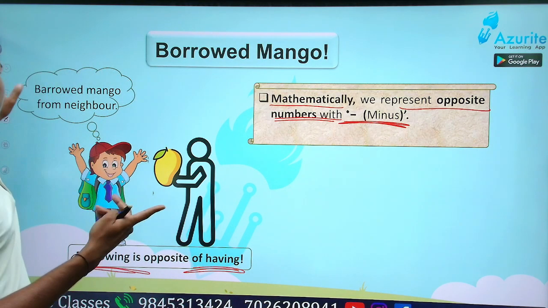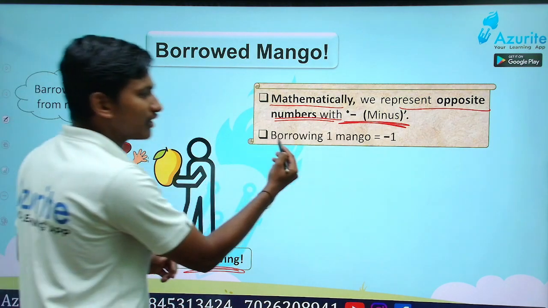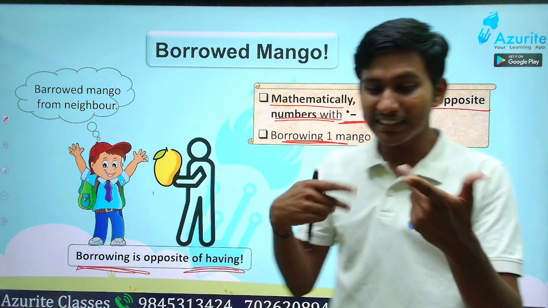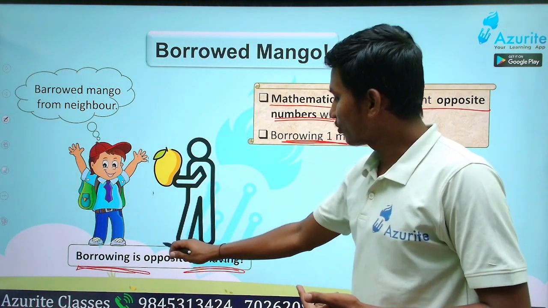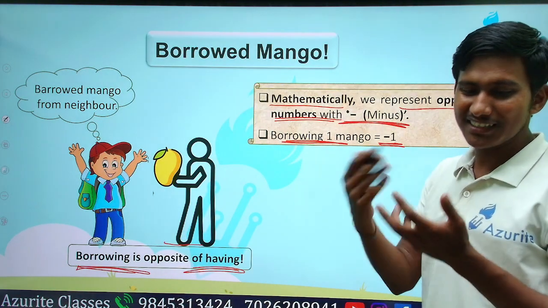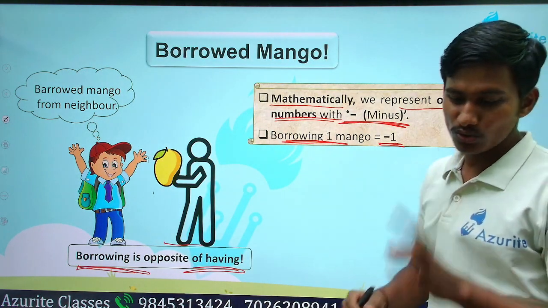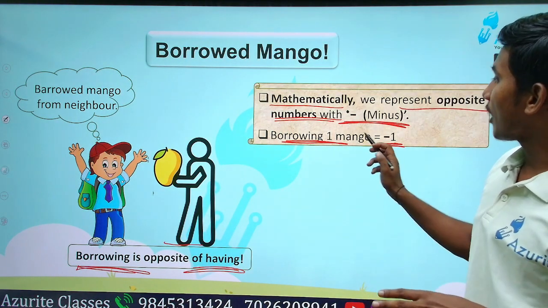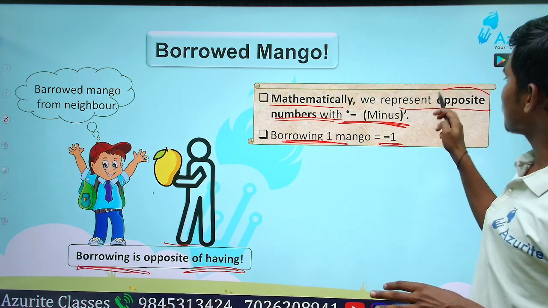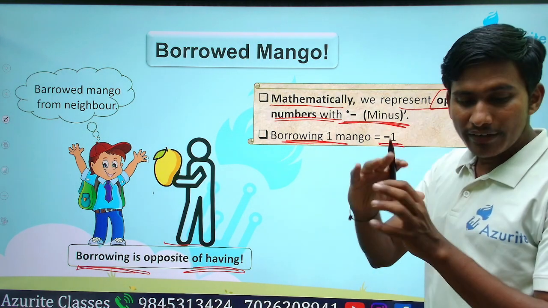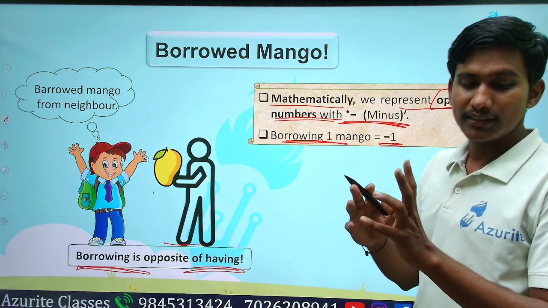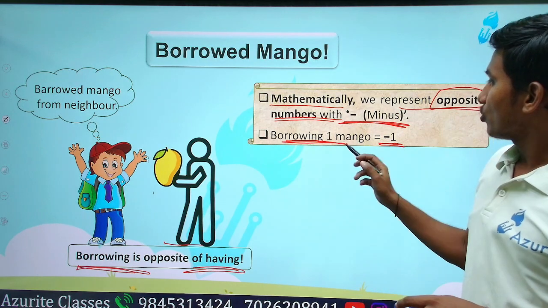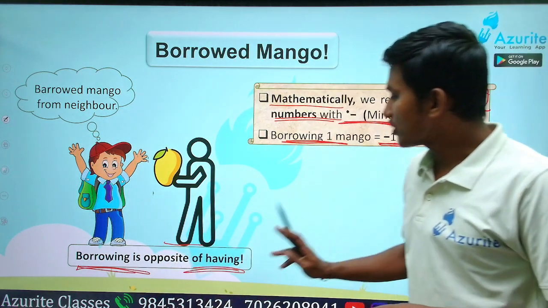So here, borrowing one mango means what? That is -1. He has to return that mango, isn't it? Or does he get it for free? We have to return what we take, isn't it? So that is how minus comes in. What is the meaning of minus? That is opposite. Opposite means having or not having. Having and borrowing are opposite. Understood? So here borrowing is the opposite of having.